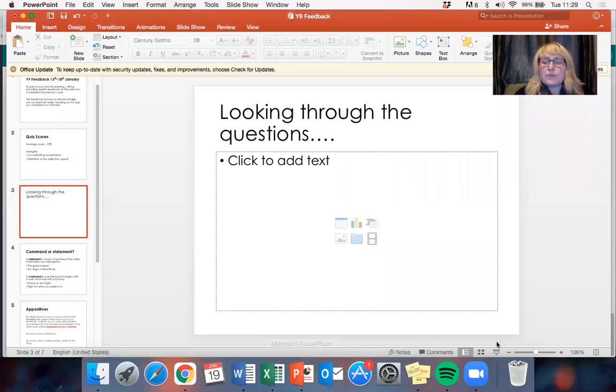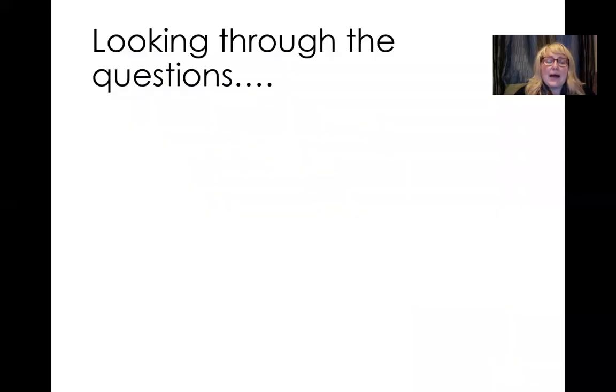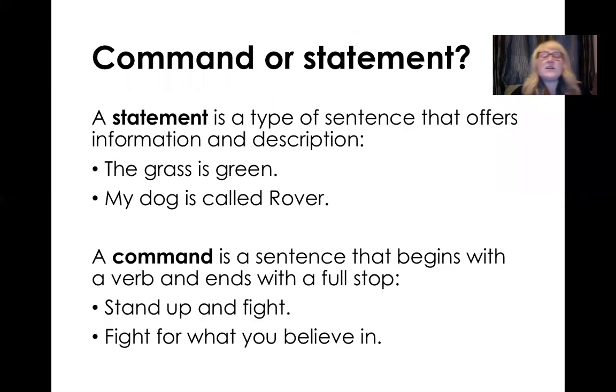So moving back to the PowerPoint then, based on your answers to that quiz and the work that I've seen sent in, there were a couple of things that I just wanted to focus in on during this feedback lesson. The first one is just to consider whether a sentence is a command or a statement. This was one of the questions, or 2 of the questions on the quiz, where there seemed to be a slight confusion as to which one was which.